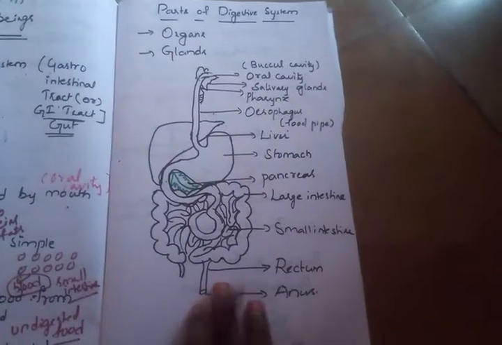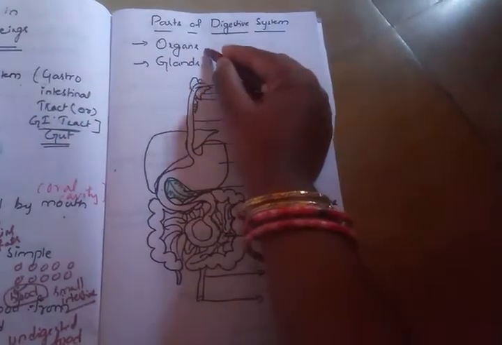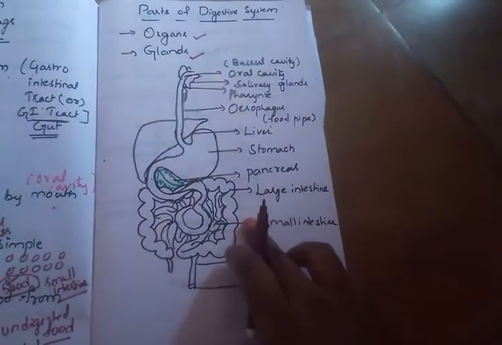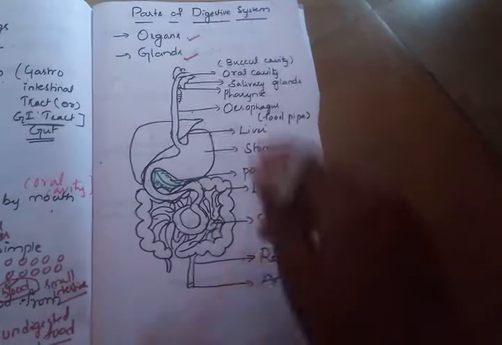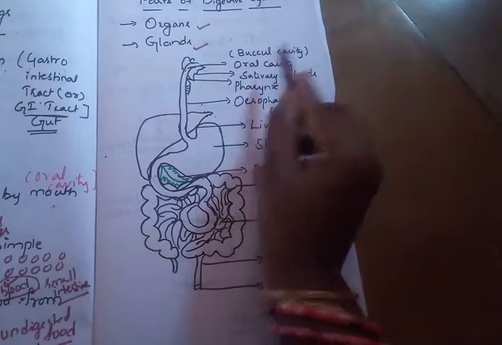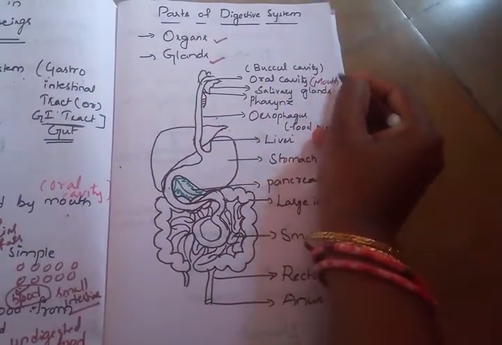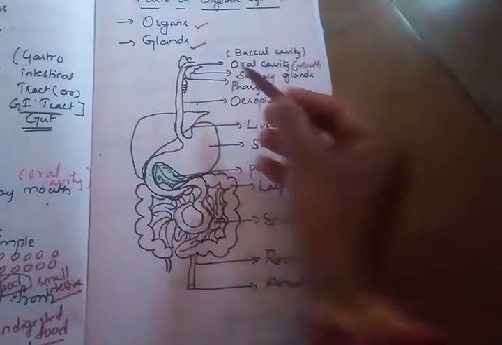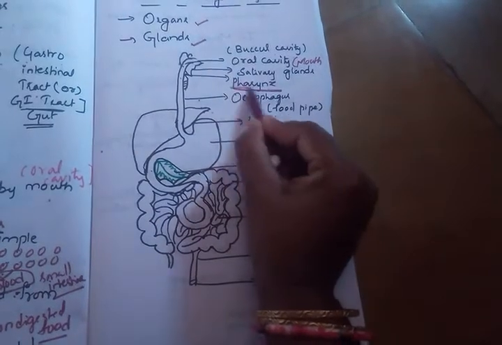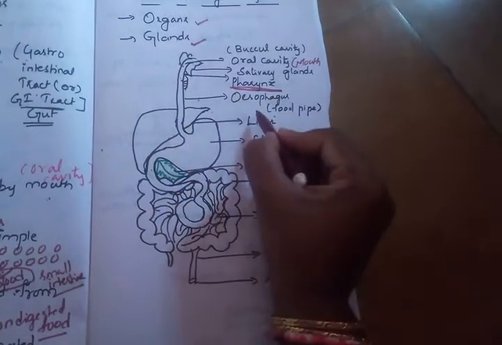This is the structure of the digestive system of our body. Majorly, the parts of the digestive system are some organs and some glands. First we will see the organs involved. The digestive system starts with the oral cavity, which is also called the buccal cavity, and in a normal way we can call it the mouth. The mouth opens into the part called the pharynx, and the pharynx leads on to the esophagus.